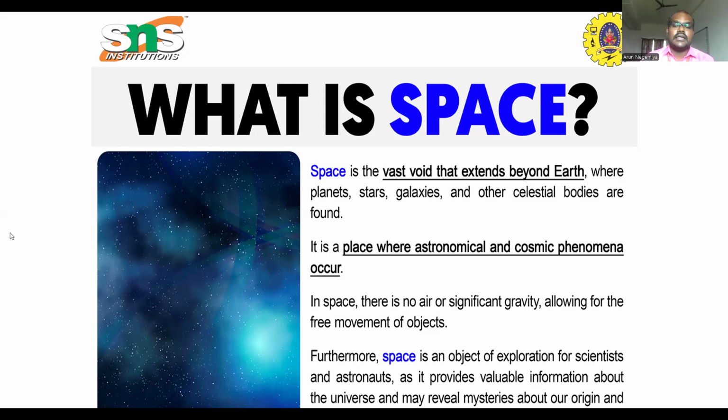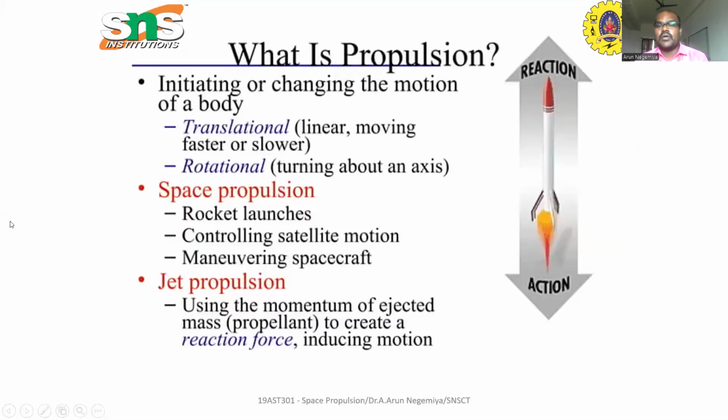And next, what is propulsion? Propulsion means a forward force. For example, if you drive a car or bike, if you kick start or self start, it will be useful to start the bike.